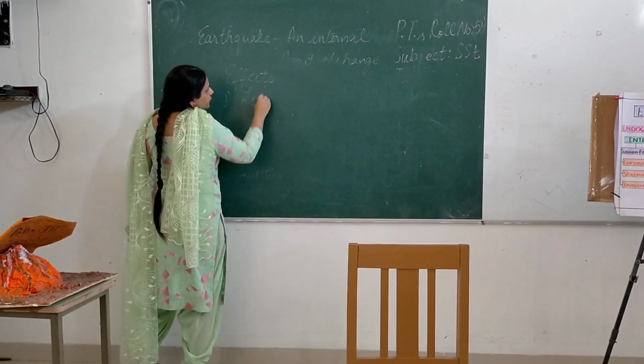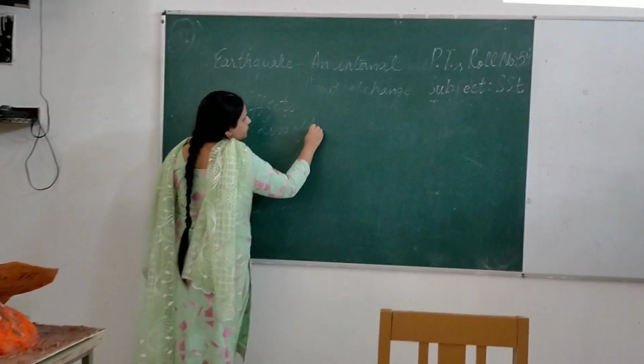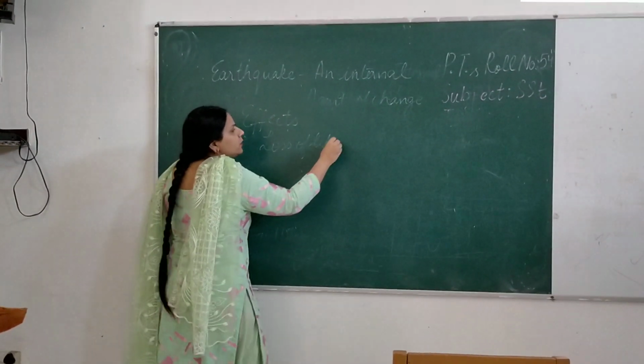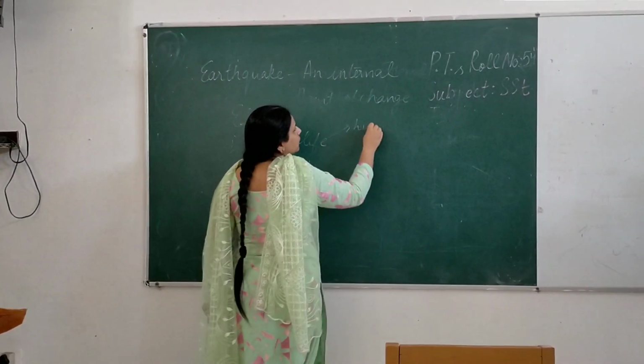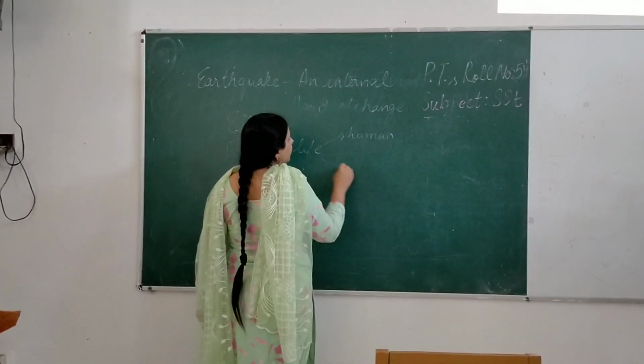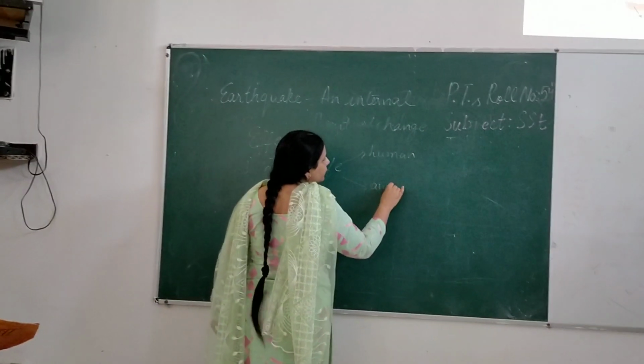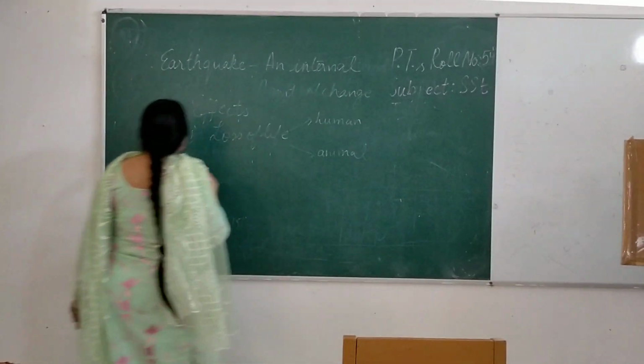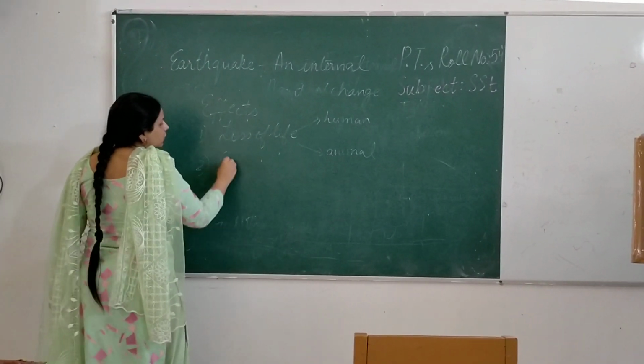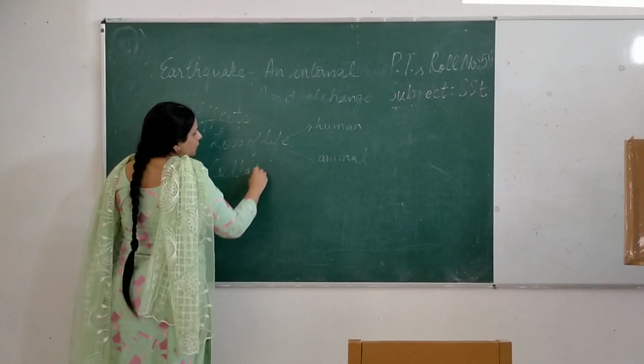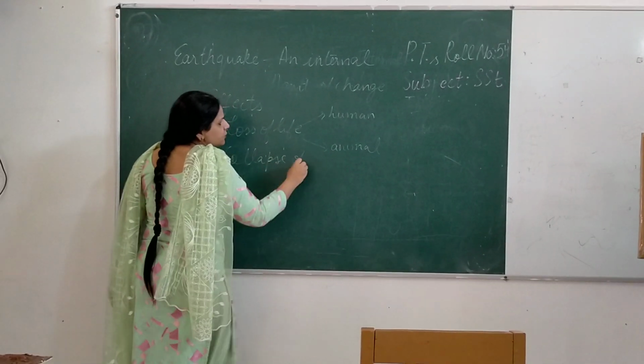loss of life. It is both human life and animal life. It also leads to collapse of buildings, as Shrividya told.